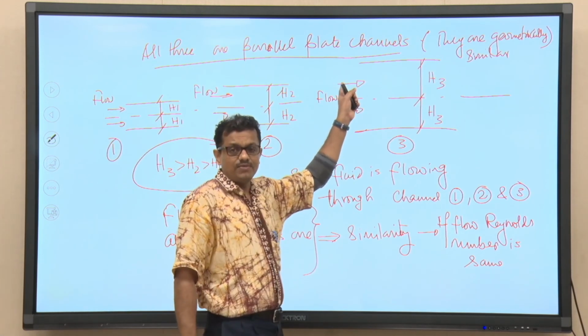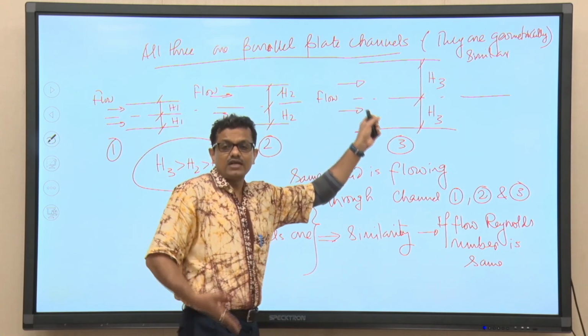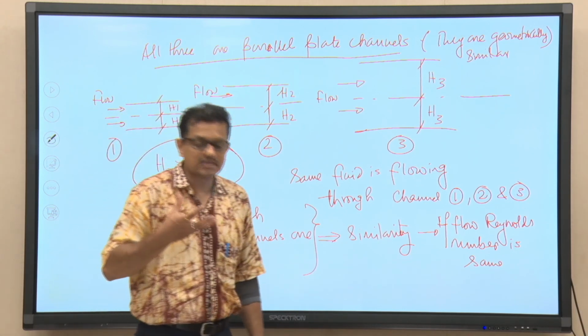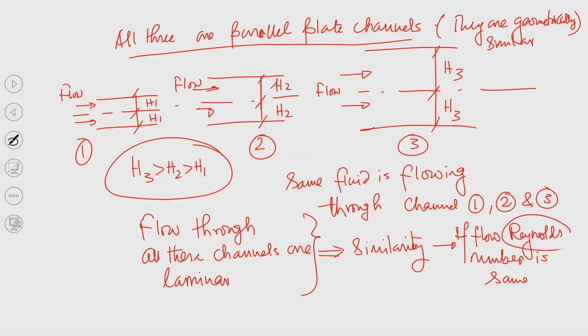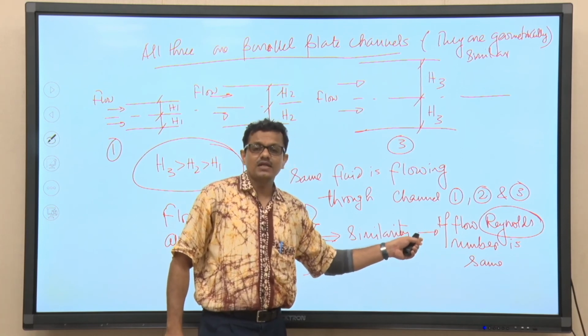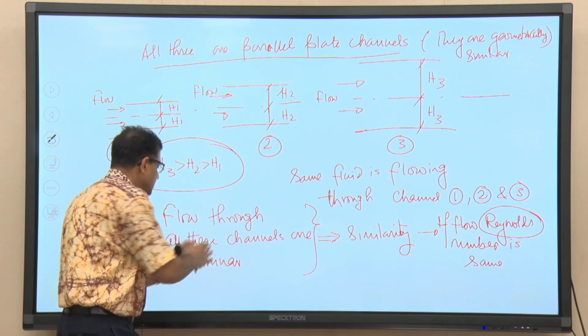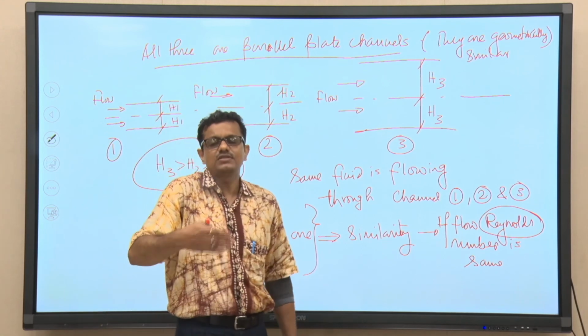geometrical similarity is fine because we have seen that they are identical in shape. But when we are trying to find out other similarities, we need to find out certain dimensionless numbers. See here, we are telling Reynolds number is the same. It is a dimensionless number you have studied in fluid mechanics, right. So, if the flow Reynolds number is the same for all these three cases, then we can say the flow is laminar and perhaps they are showing similarity.